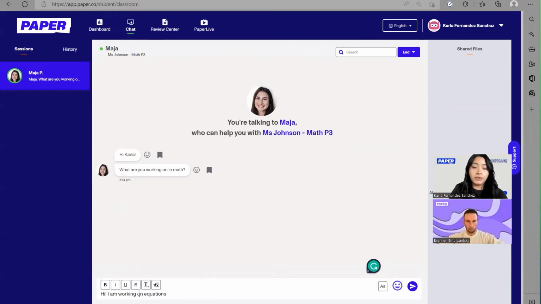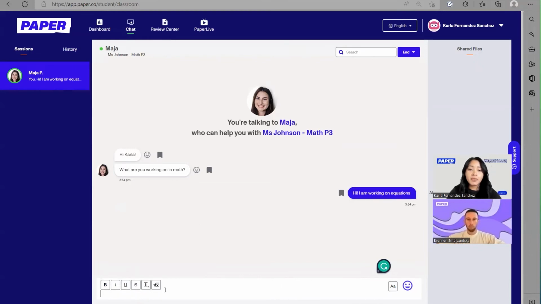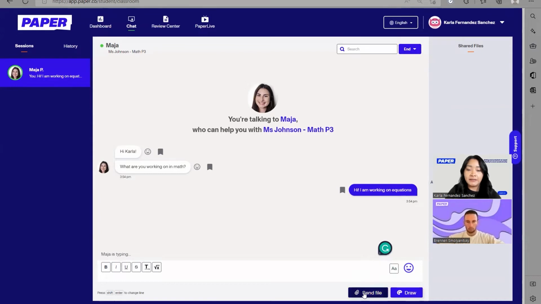Here we can let her know we're working on equations. And a different way that students can communicate their questions to tutors is by sending files, pictures, or screenshots of their assignments. So let me go ahead and make sure that we can see that button. They can do that by going to Send File here at the bottom.